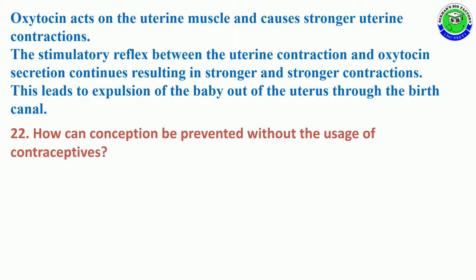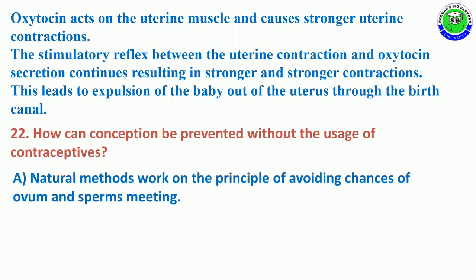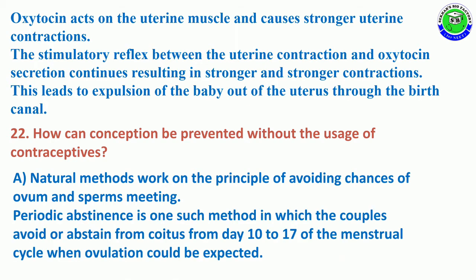Question number 22. How can conception be prevented without using any contraceptive method? The answer is: natural methods work on the principle of avoiding the chance of ovum and sperm meeting.